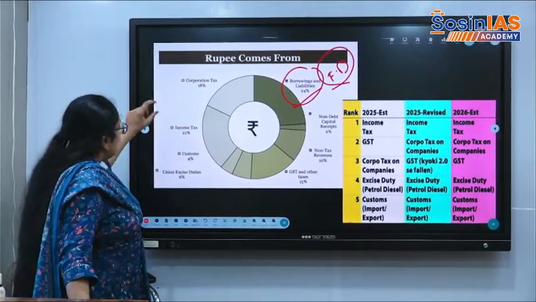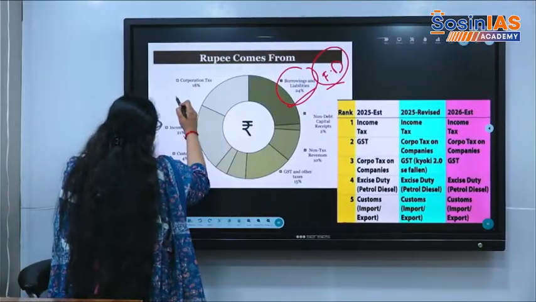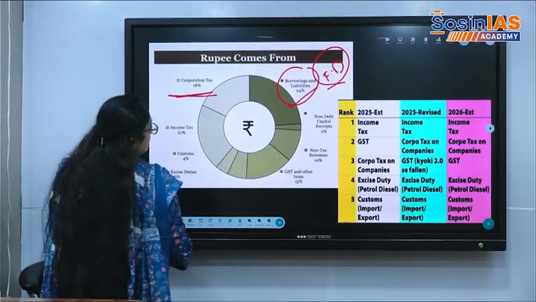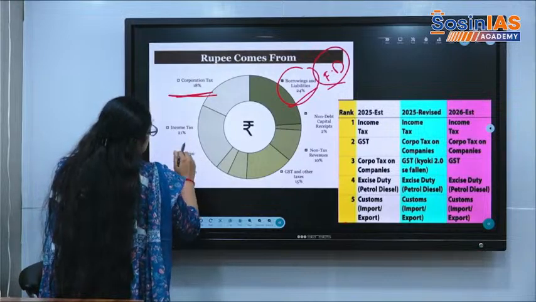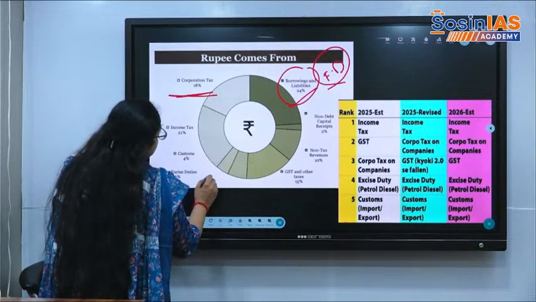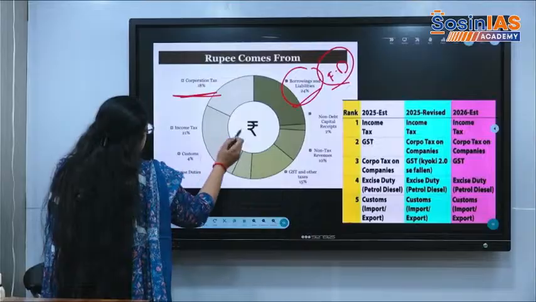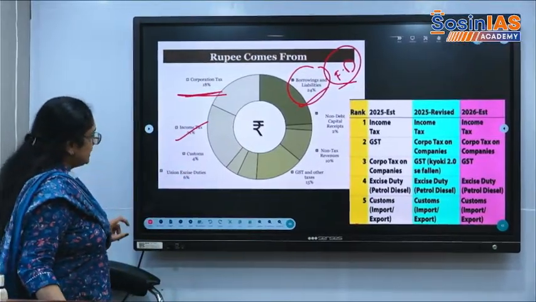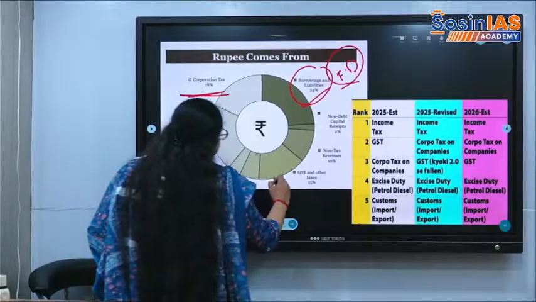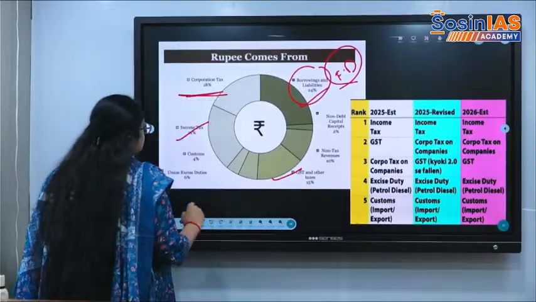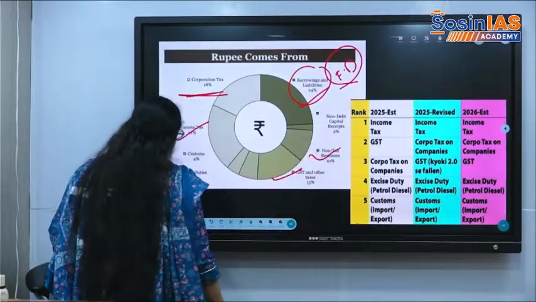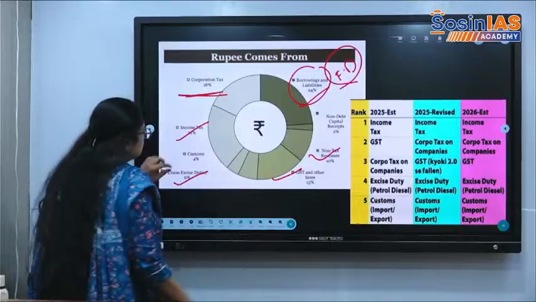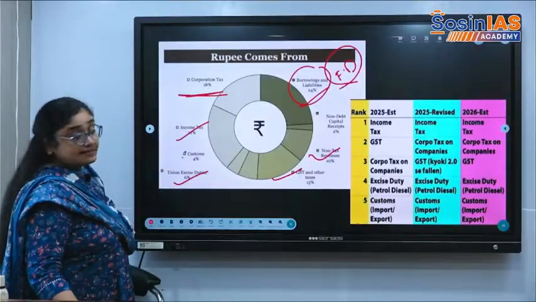component. One is corporation tax, more important. Then, sorry, not corporation tax. Most is coming from income tax. Then corporation tax. Then we have GST. After GST, it is non-tax revenues, then excise duties, customs and debt receipts.